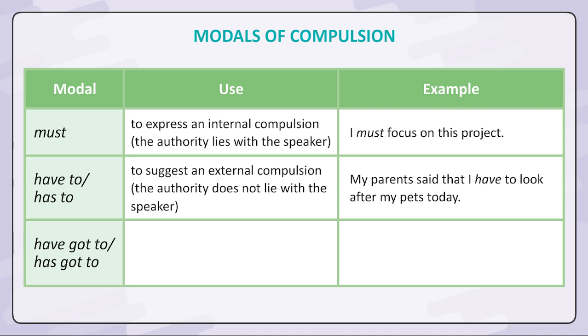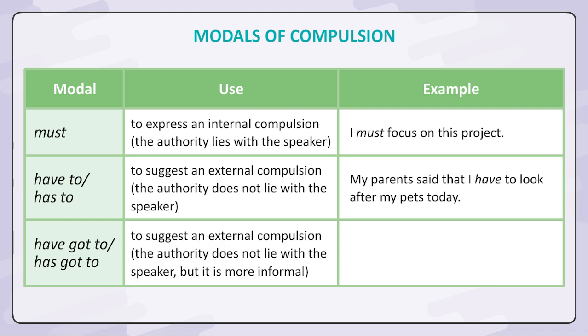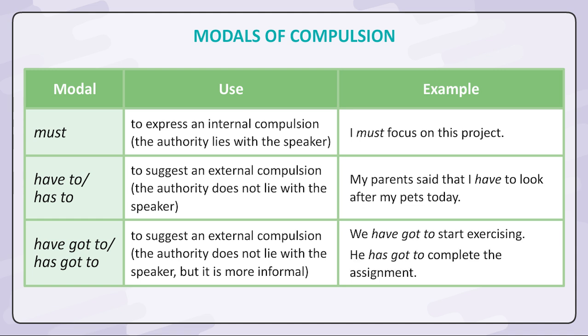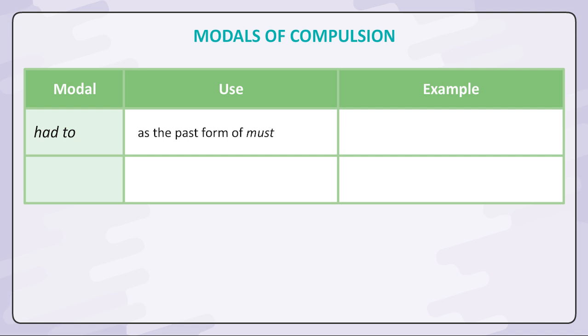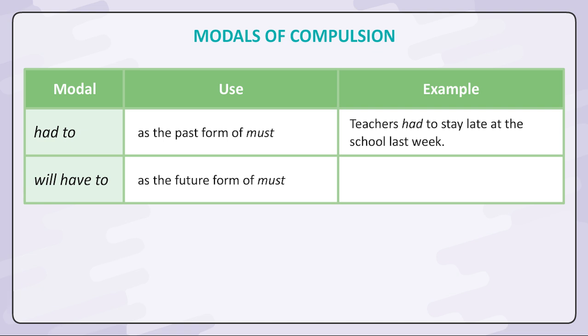Have got to or has got to, to suggest an external compulsion. The authority does not lie with the speaker, but it is more informal. We have got to start exercising. He has got to complete the assignment. Had to, as the past form of must. Teachers had to stay late at the school last week. Will have to, as the future form of must. I will have to be careful about the security.